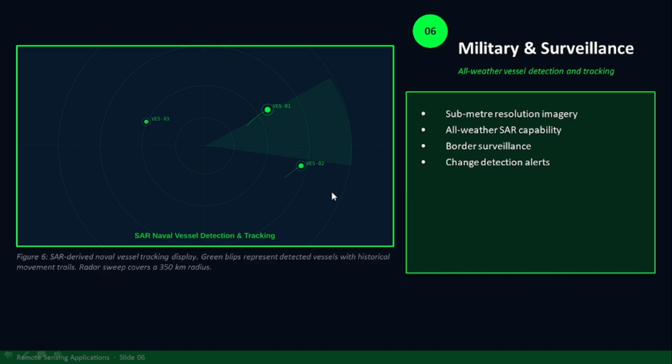Next is military and surveillance. Remote sensing plays a vital role in surveillance by sub-meter resolution imagery, by all-weather synthetic aperture radar capabilities, by border surveillance, by change detection alerts. Here I am giving you an example. Synthetic aperture radar derived naval vessel tracking display. Green flips represent detected vessels with historical movement trails. Radar sweep covers a 350-kilometer radius.